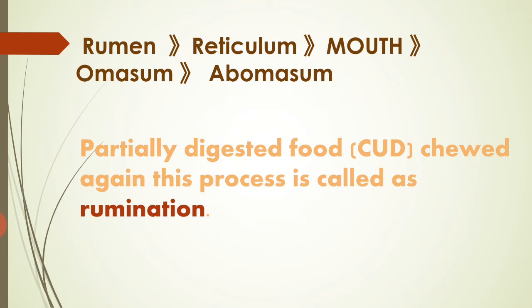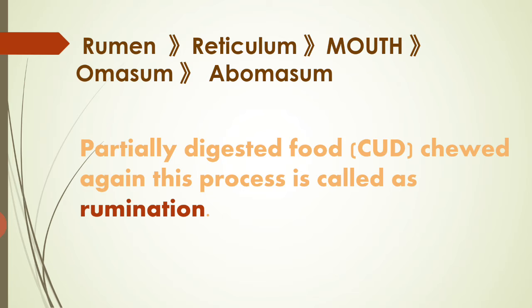Now, what happens next? The food which has been chewed again in the mouth is sent back to the third chamber, which is the omasum. Omasum is the third chamber of the stomach, where water absorption takes place.